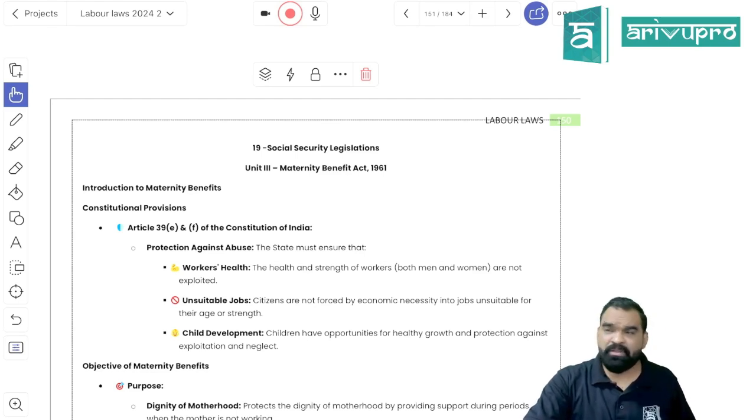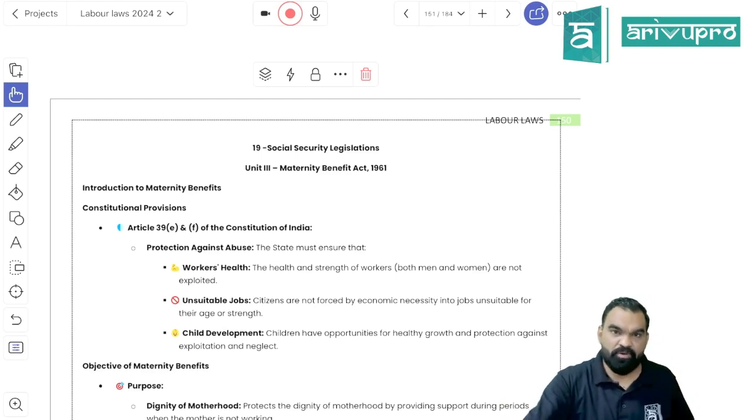Okay. And here the mother is being classified into 3 categories: the biological mother, who is giving birth to the child. The biological mother is divided into 2 parts: mother for up to 2 children and mother beyond 2 children, so there would be different provisions of concession or paid leaves. They also talk about the adopting mother, who is going to adopt a child whose age is less than 3 months. And the third is the commissioning mother, meaning if a lady gets a child through surrogacy, then she becomes a commissioning mother after getting the child.